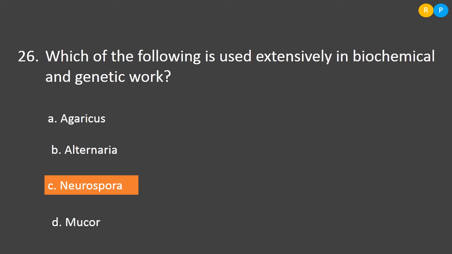Because of these two reasons, Neurospora is extensively used in genetic experiments. Then option D, Mucor. Mucor is a fungi belonging to the class Phycomycetes. So, it is not used in the genetic experiment. So, the correct one is Neurospora, option C.